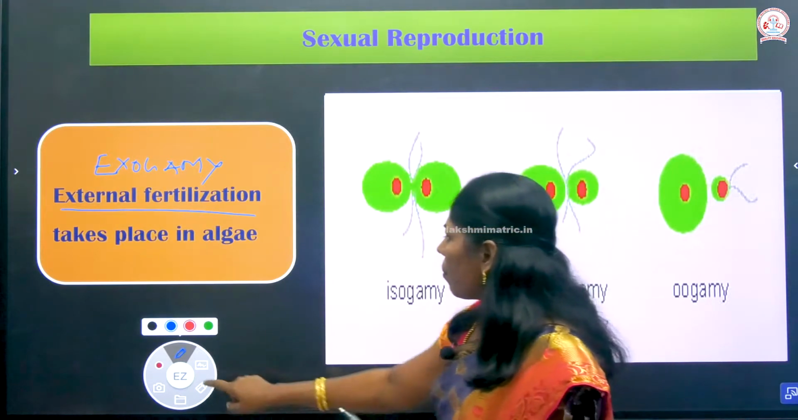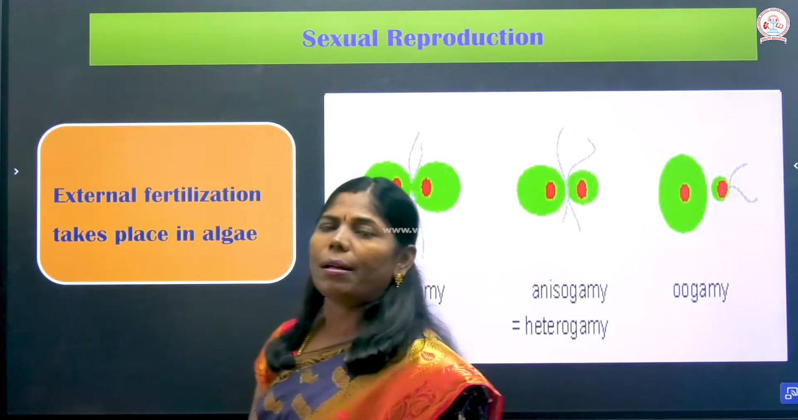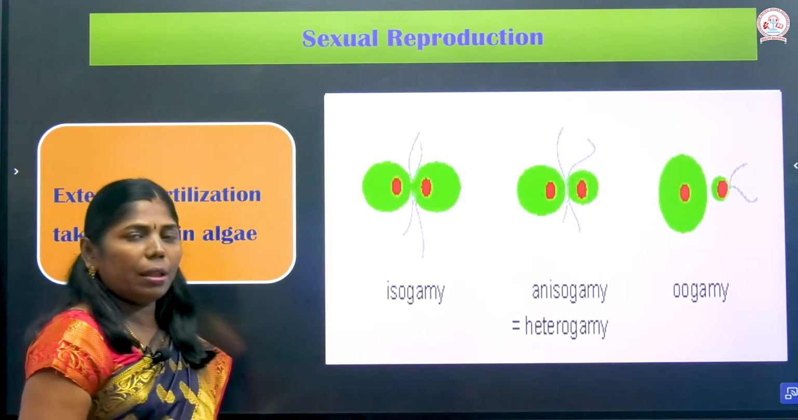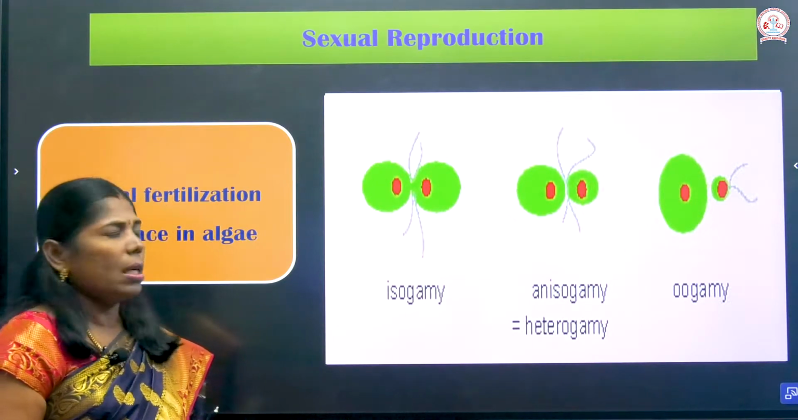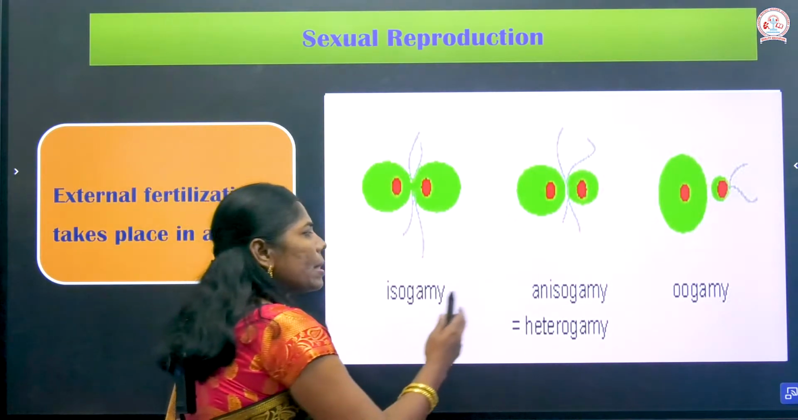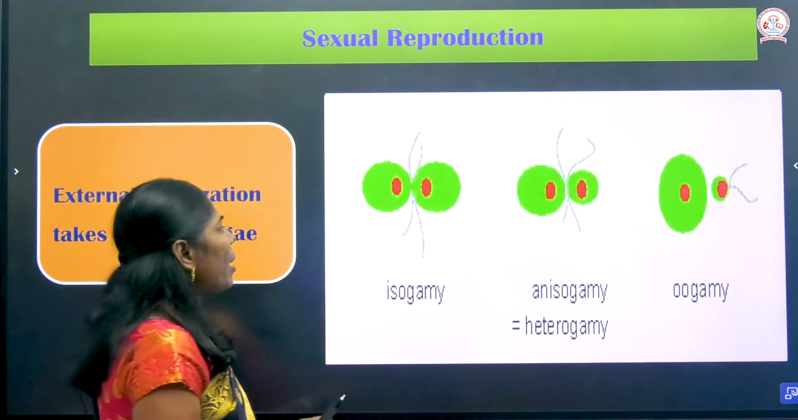And three types of gametic fusion occur in algae and bryophytes. The first one is isogamy, the second one is anisogamy, and the third one is oogamy. So, what is isogamy?